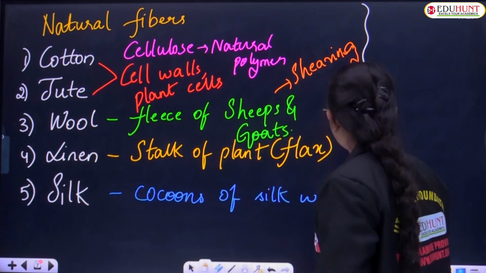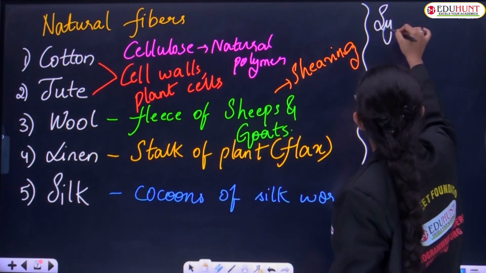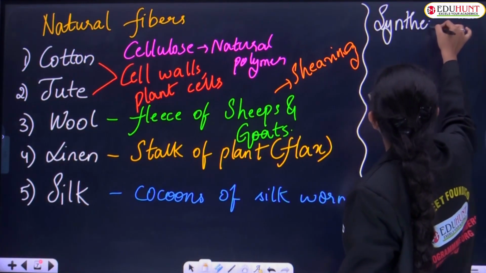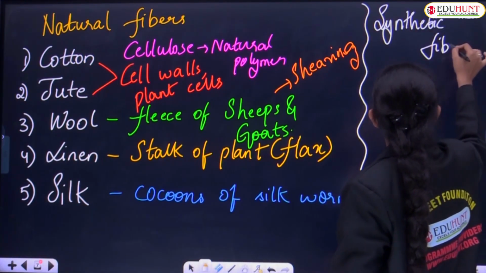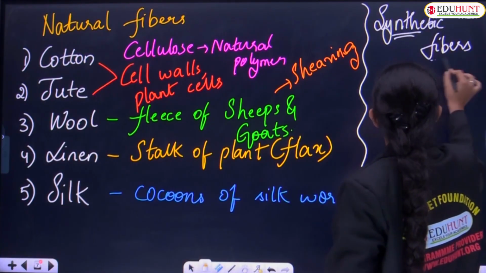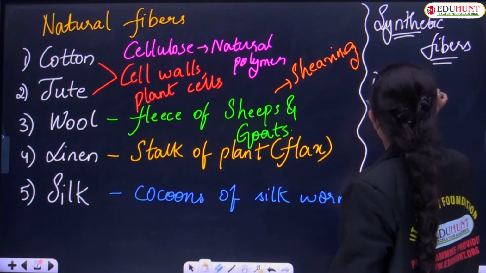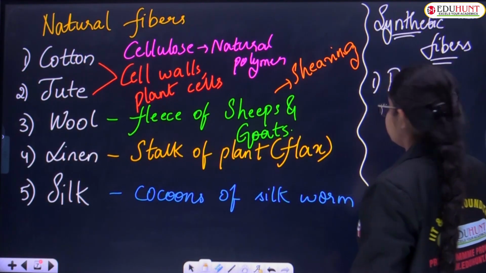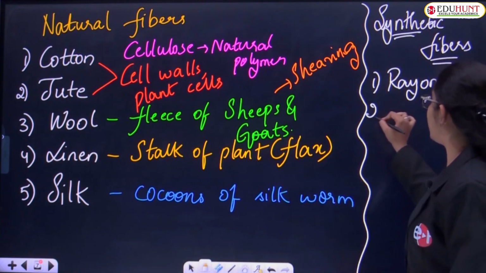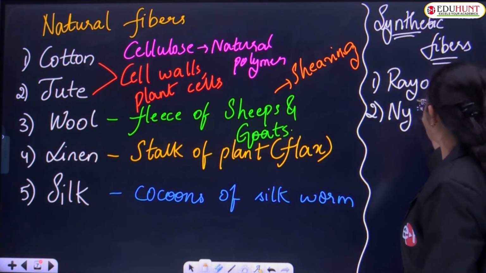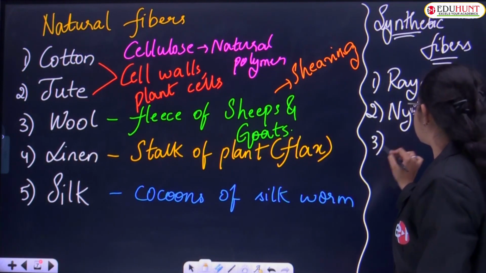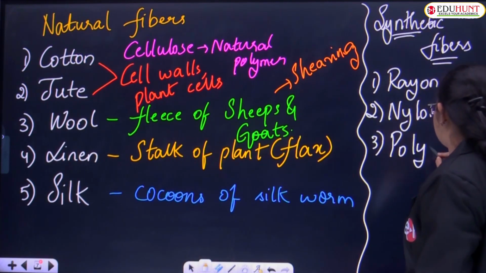Examples of synthetic fibers include, first one, rayon. Second one is nylon. Third one is polyester.